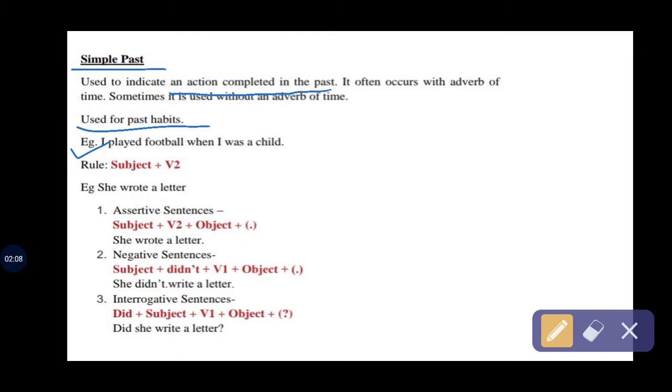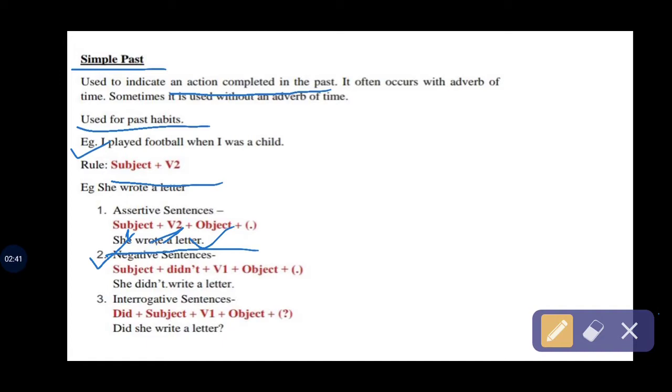The simple past assertive rule is subject plus verb second form. For example, she wrote a letter. Here, she is the subject, wrote is the second form of the verb, and a letter is the object. Okay, now we are going to discuss negative and interrogative sentences that we make with simple past tense. First is the negative sentence.